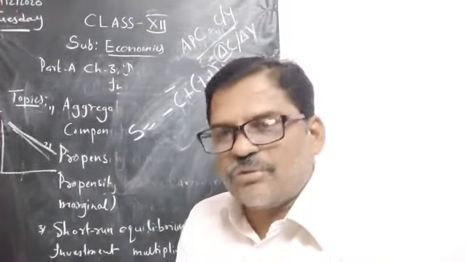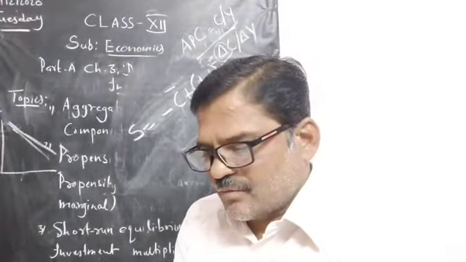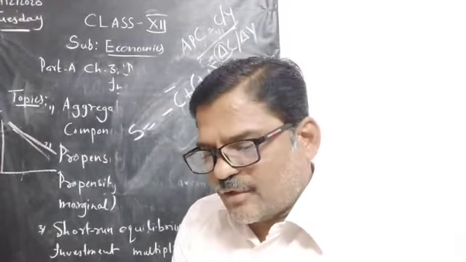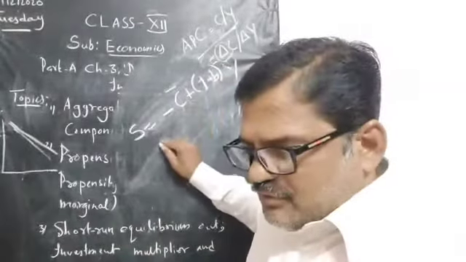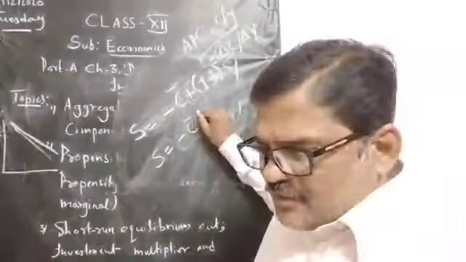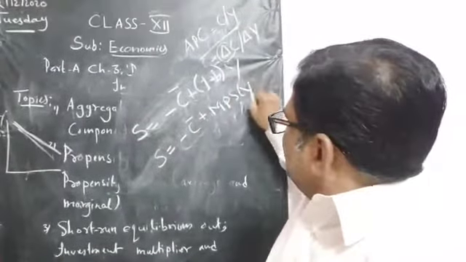S is equal to minus C bar plus 1 minus B, bracket close, Y. So we can also express the saving function like this. The same thing can be said as S is equal to minus C bar plus MPS times Y.